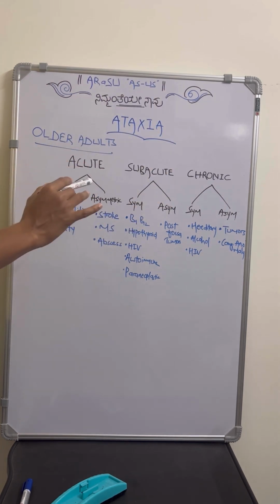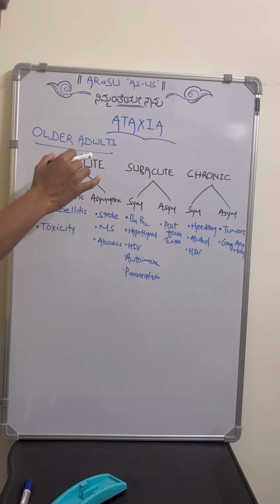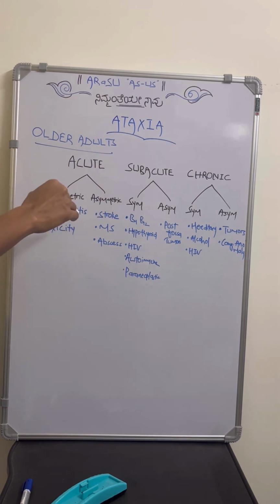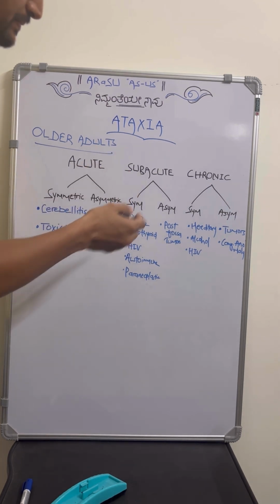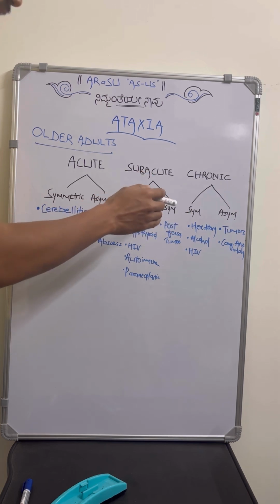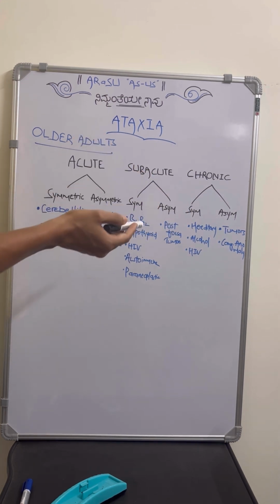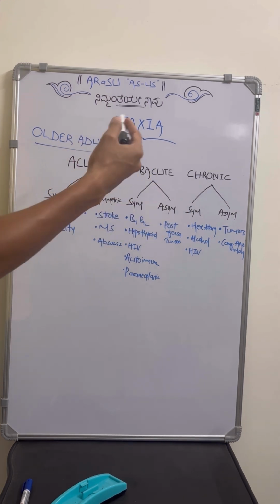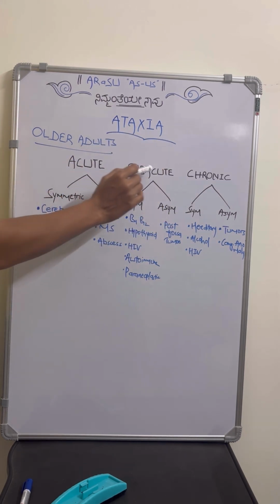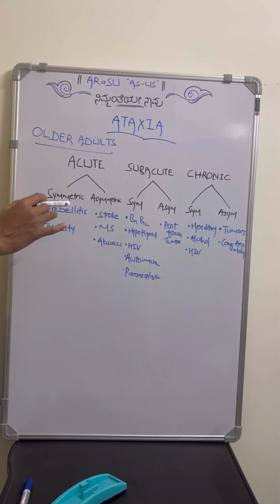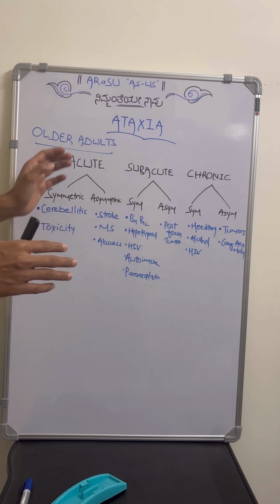Once you divide it into acute, subacute and chronic, you again divide each into two subdivisions: symmetric presentation or asymmetric. Even in subacute duration, whether it is symmetric or asymmetric. Even in chronic, the same thing: symmetrical long-lasting ataxia or asymmetrical long-lasting ataxia. So this is how we divide: acute, symmetric, asymmetric; subacute, symmetric, asymmetric. Then we will be easily able to list out the causes accordingly. First, we are discussing young adults or older adults.